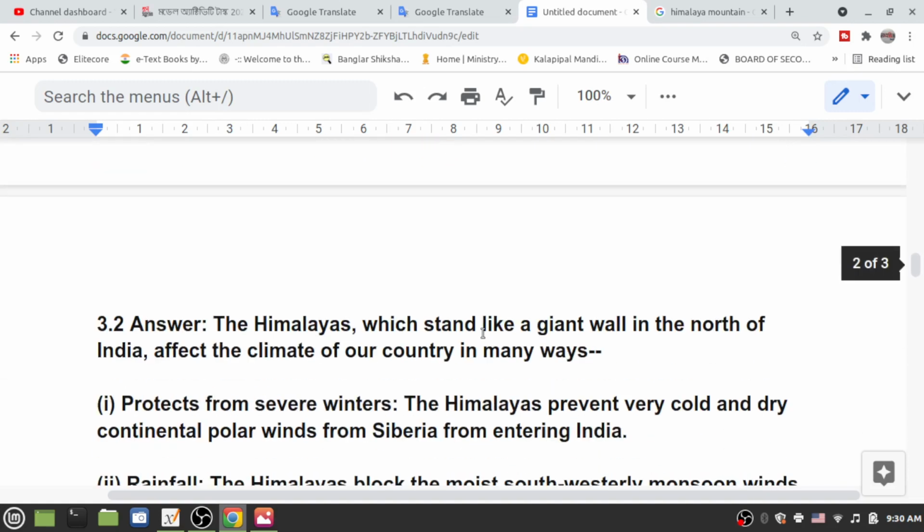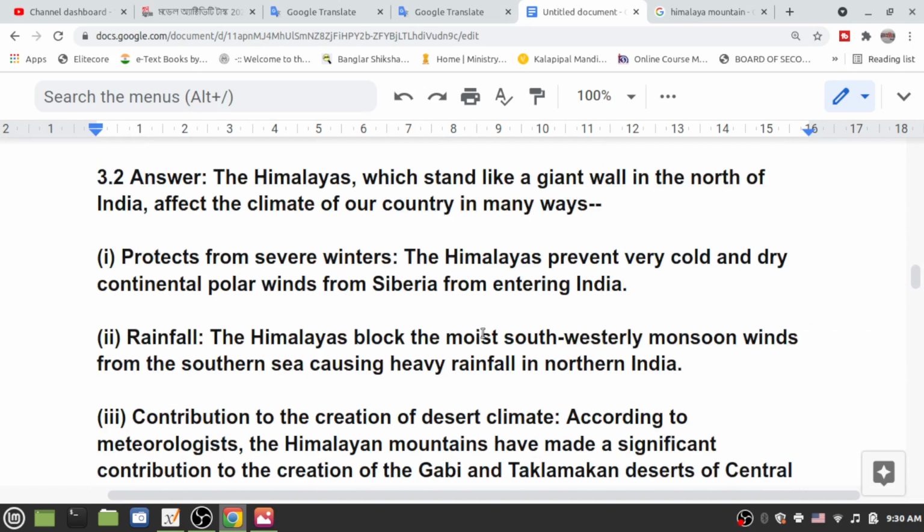The answer is that the Himalayas, which stand like a giant wall in the north of India, affect the climate of our country in many ways.